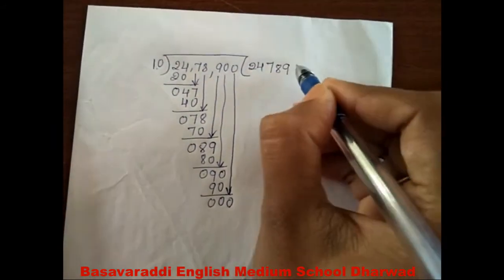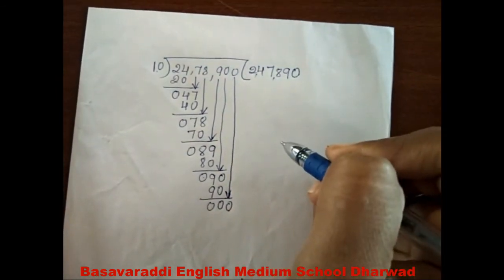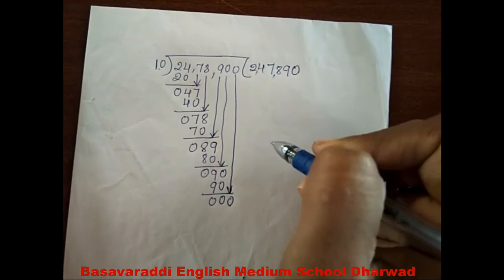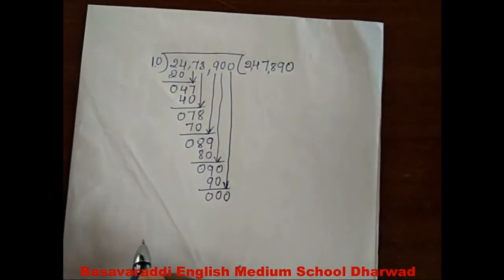So put the 0 in the quotient. What is the number in the quotient? That is 2,47,890.